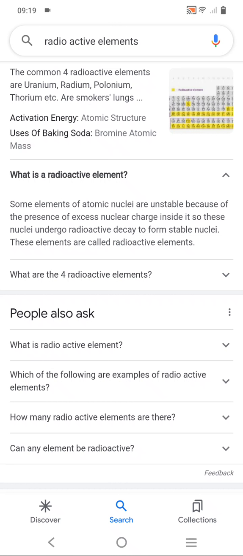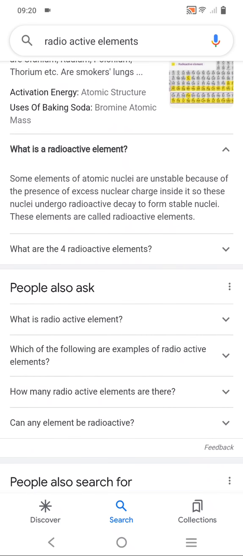These nuclei undergo radioactive decay to form stable nuclei. These elements are called radioactive elements.